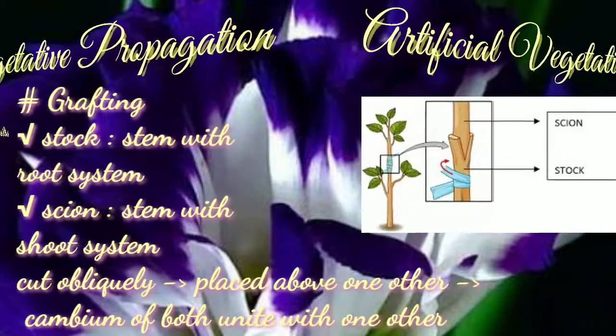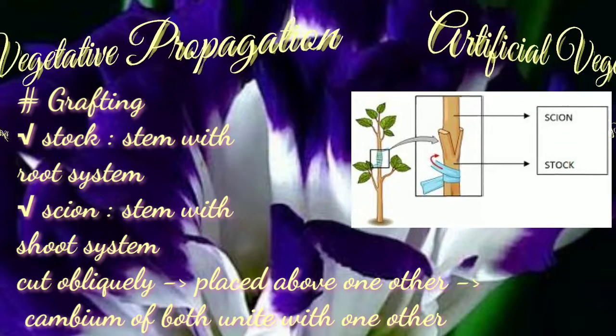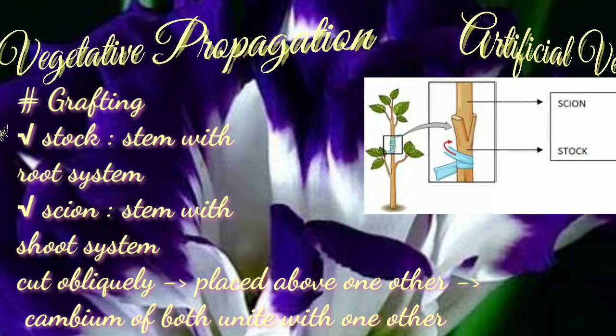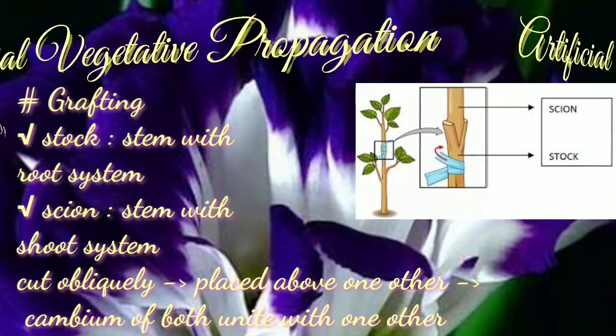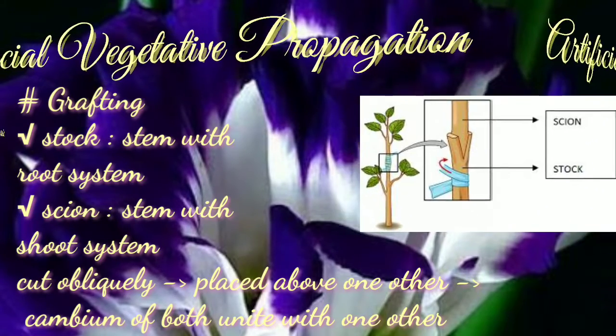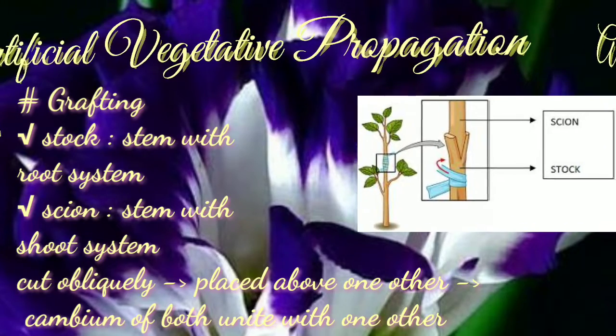Grafting is a technique in which the cut stems of two different plants, one with root and the other with shoot, are joined together to form a composite plant that grows finally as a single plant.